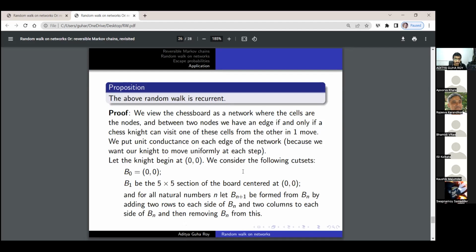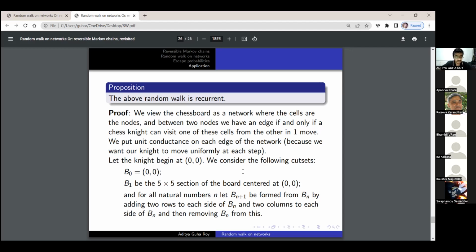The way we show it is, we view the chessboard as a network where the cells are the nodes, and between 2 nodes we have an edge if the knight can move from one of the cells to the other cell in one move. And we put unit conductances on each edge because we want our knight to move uniformly at each step. Now let the knight begin at the node 0, 0. We label the nodes according to the row index and the column index.